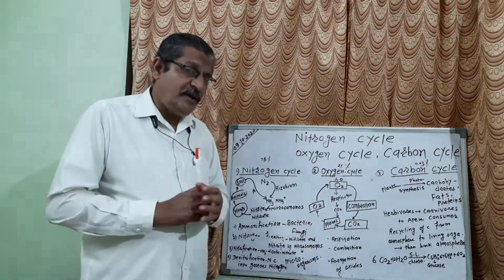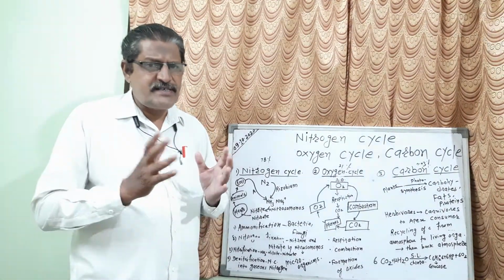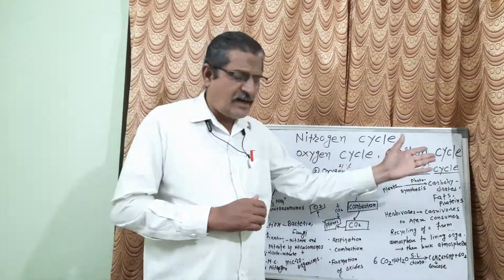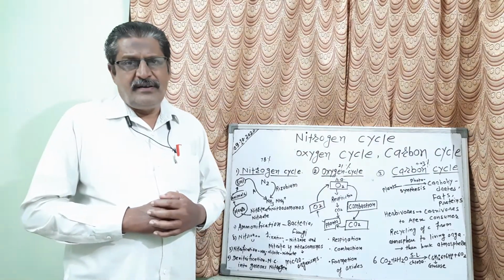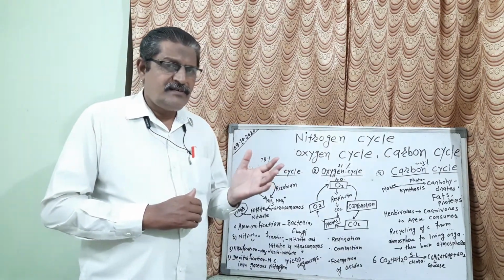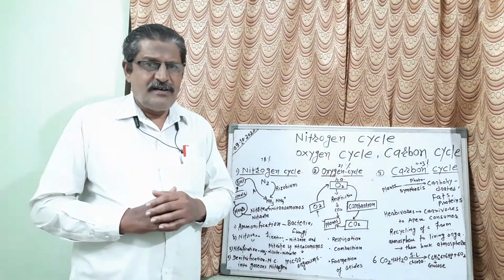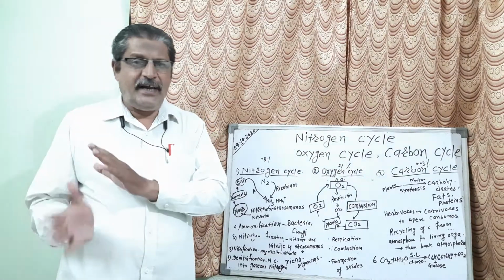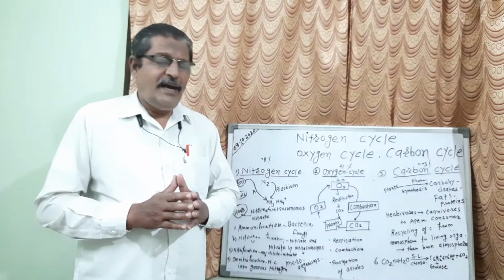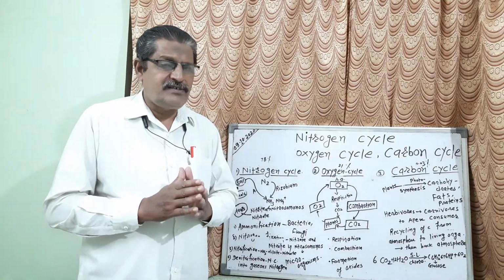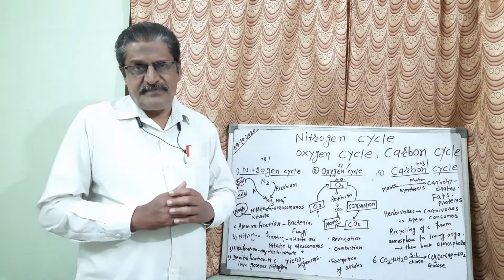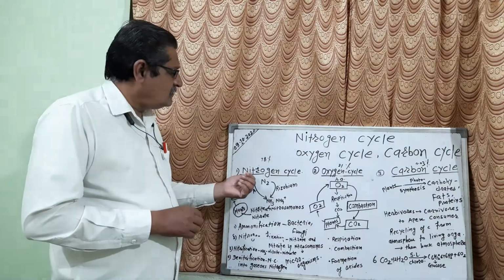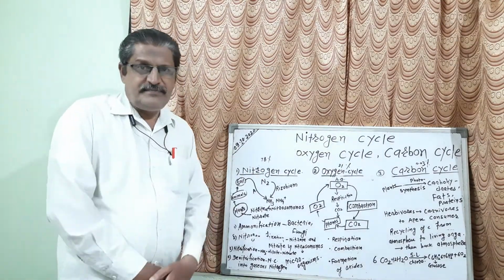Because, students, there are many gases in our atmosphere. Different gases are there like nitrogen, oxygen, then carbon dioxide. But the percentage of these gases and occurrence of these gases, how they are useful to us, how they are transferred from plants to animals and animals to the atmosphere, you will see all these things in this period. So here we start from the nitrogen cycle.